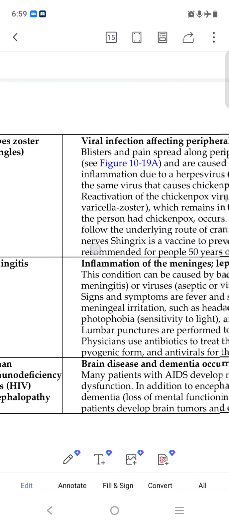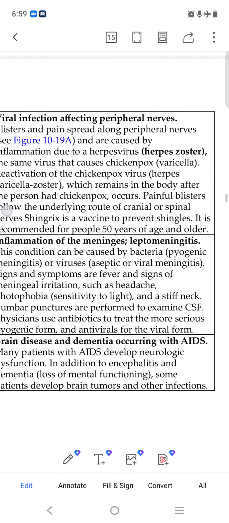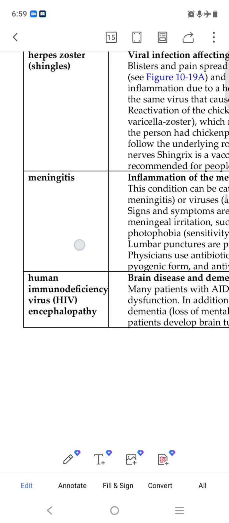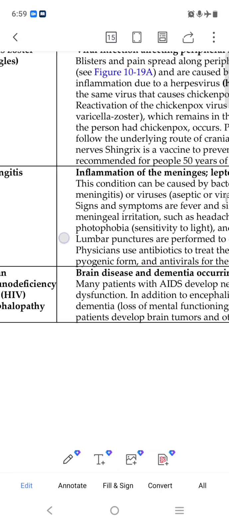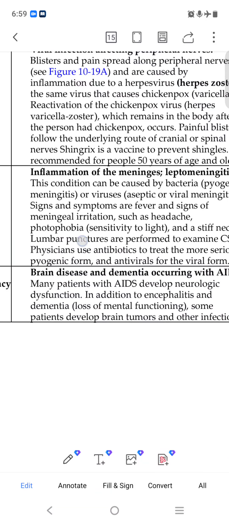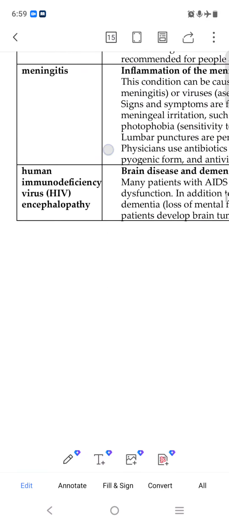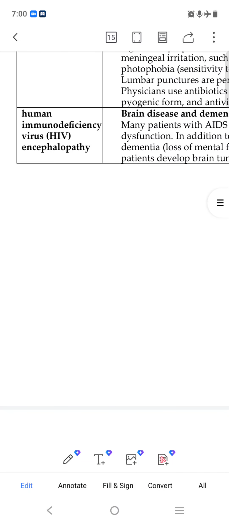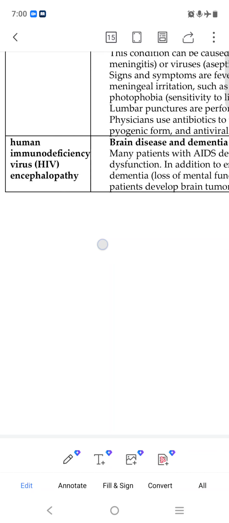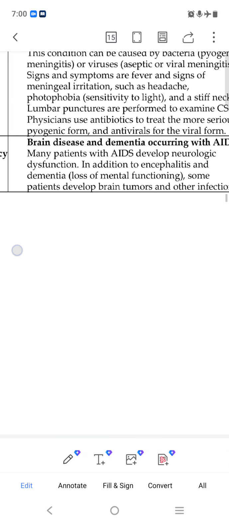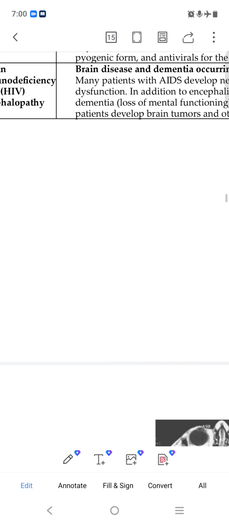Herpes zoster is a viral infection. Meningitis means inflammation of the meninges; we can also say leptomeningitis. HIV, human immunodeficiency virus, is a brain disease, or dementia occurring in this.